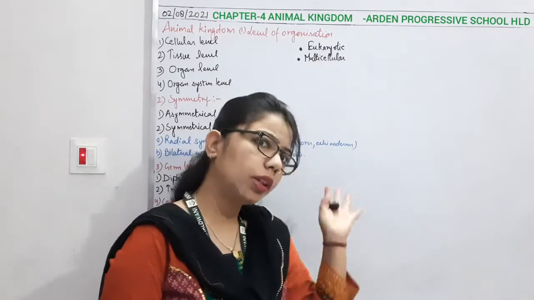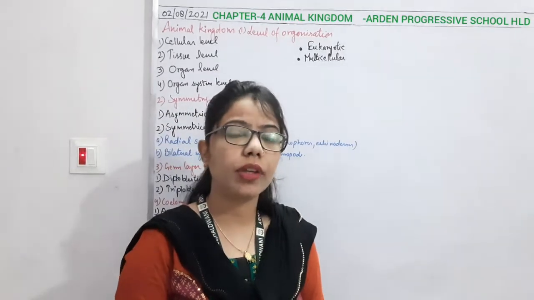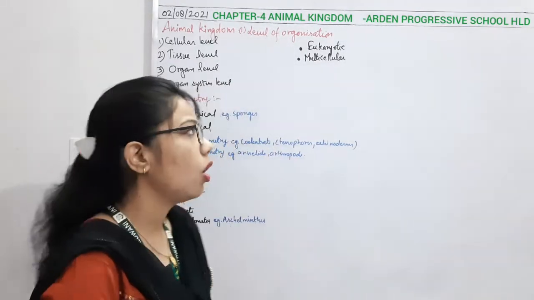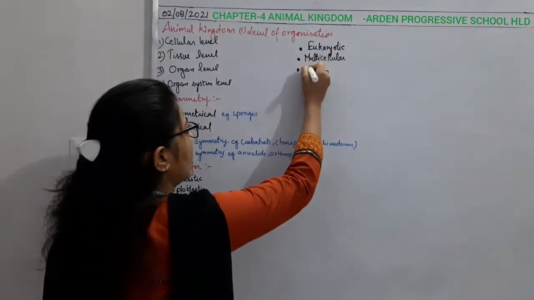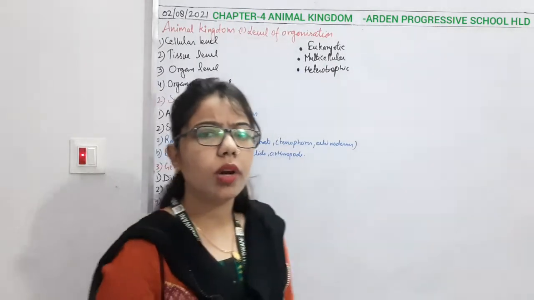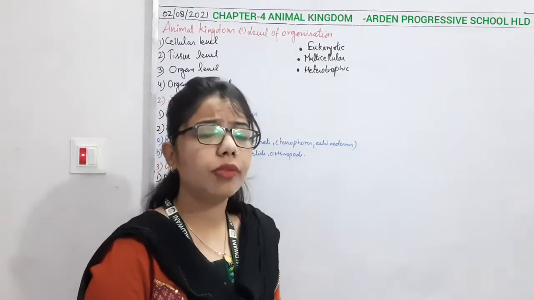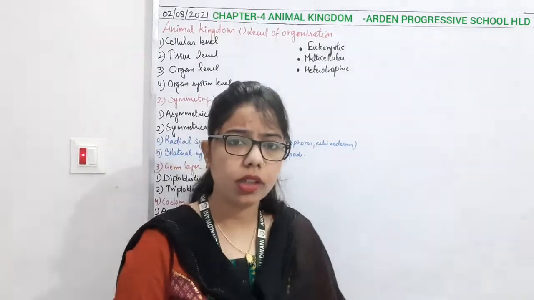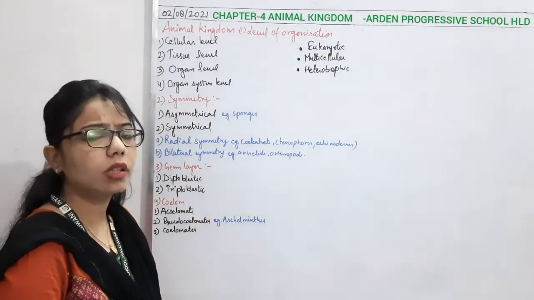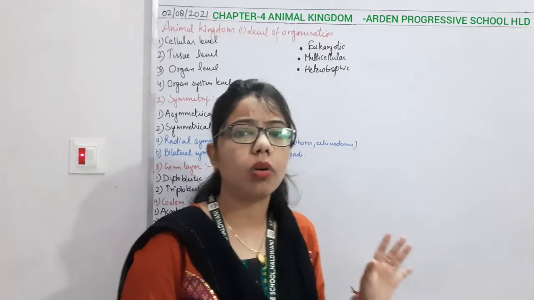If I talk about the previous kingdoms, we know that some of them are autotrophic, some of them are heterotrophic, and some of them are both autotrophic as well as heterotrophic, right? So here, if I talk about the mode of nutrition of animals, they are heterotrophic. And here also it can be holozoic mode of nutrition as well as parasitic mode of nutrition. Holozoic means they engulf their food whole, and parasitic means they attack the other one and take their nutrition. Likewise, these are some of the bases of classification on which we have classified the different species which are present on this earth.